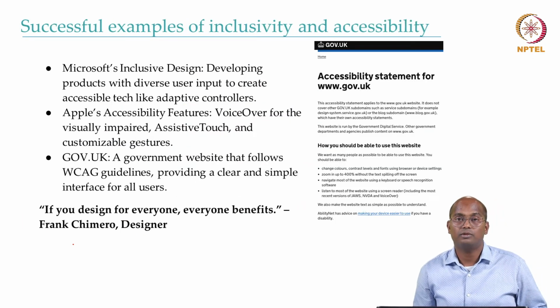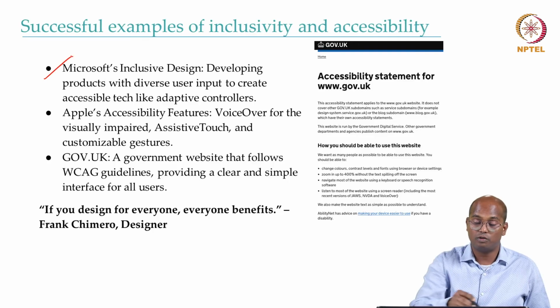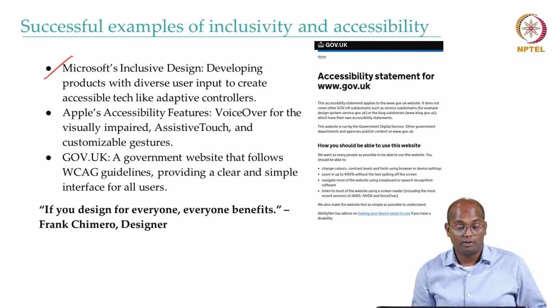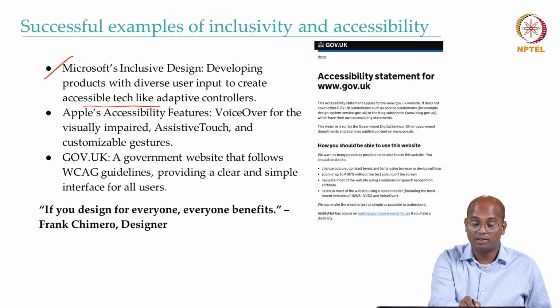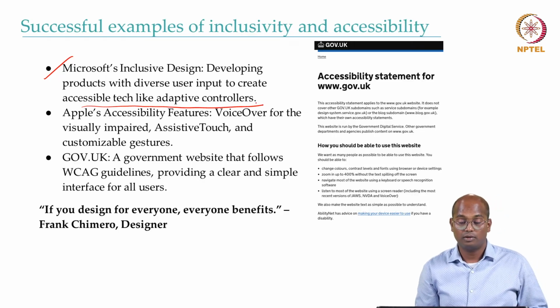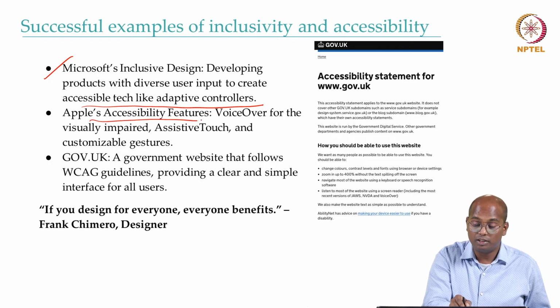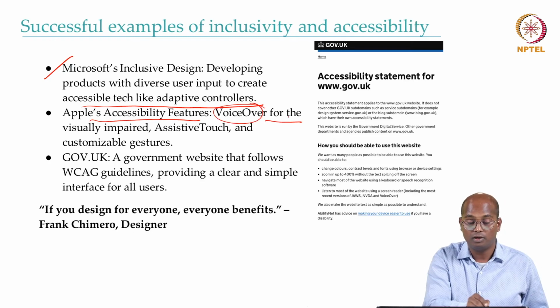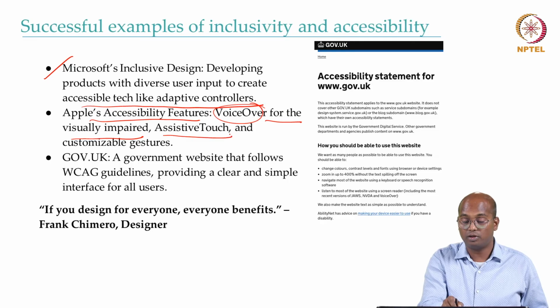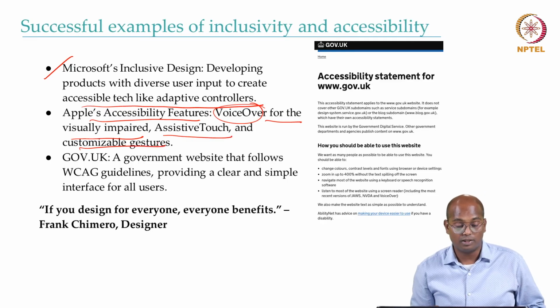And these are some successful examples of inclusivity and accessibility. So Microsoft's inclusive design, developing the product with diverse user input to create accessible tech like adaptive controllers. Apple's accessibility features like VoiceOver for the visually impaired, AssistiveTouch, and customizable gestures.